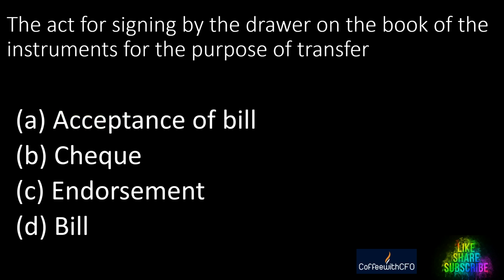Next question. The act of signing by the drawer on the back of the instrument for the purpose of transfer is called what? A. Acceptance of bill. B. Check. C. Endorsement. D. Bill. What is the right answer? And the right answer is endorsement. Right? When the drawer is signing on the back of the instrument for the purpose of transfer.